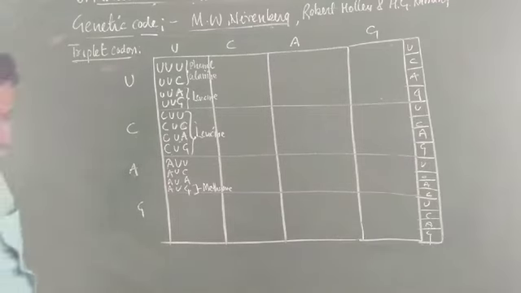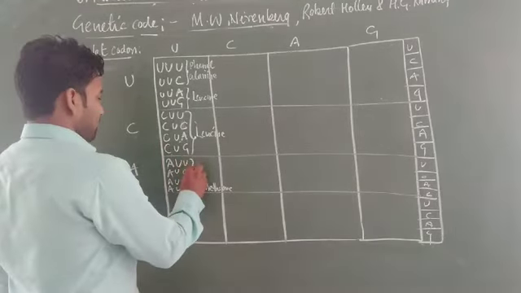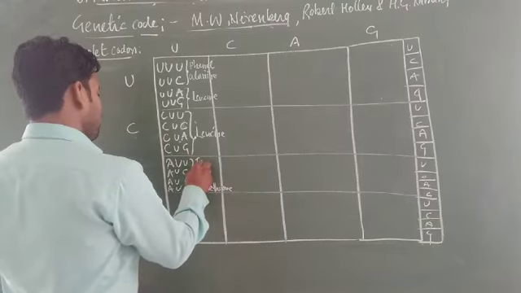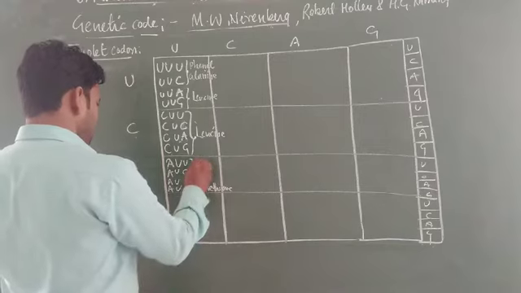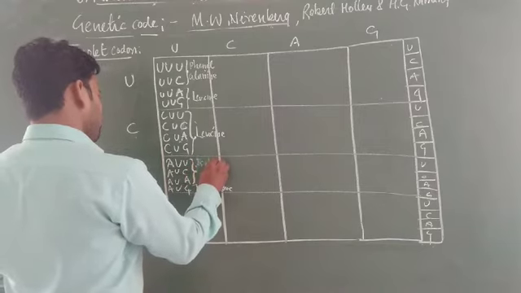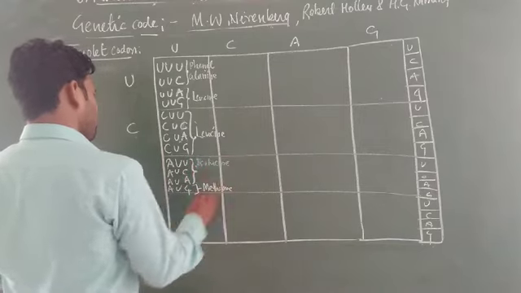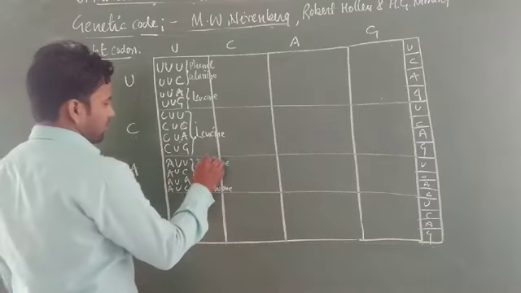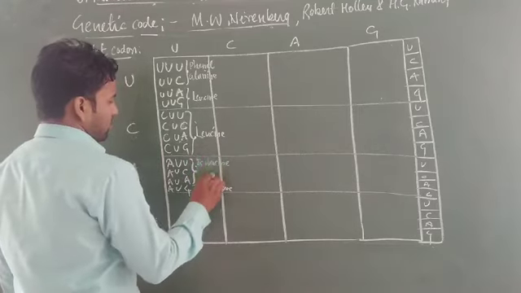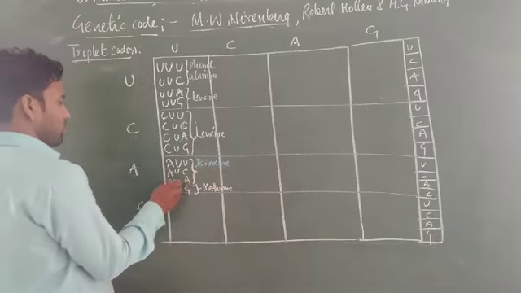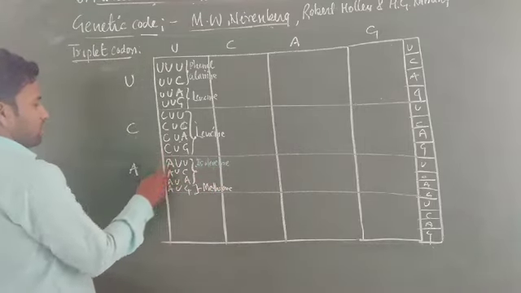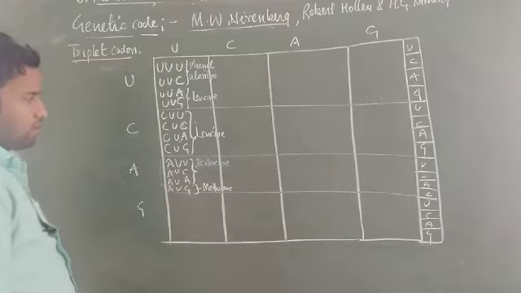Now here one amino acid that is coded is called isoleucine. Which amino acid? Isoleucine. 3 codons code only isoleucine.